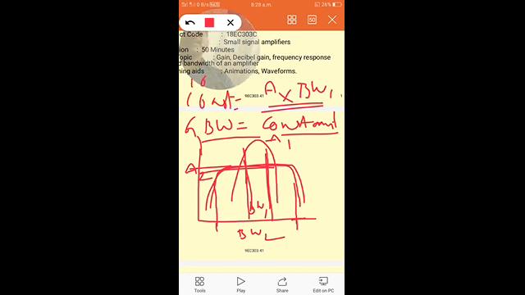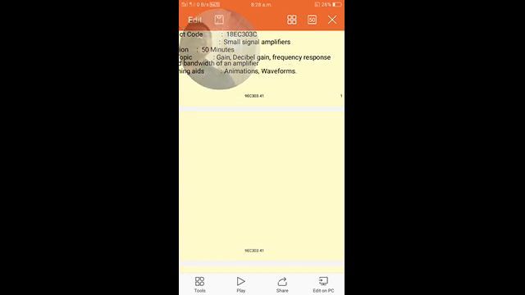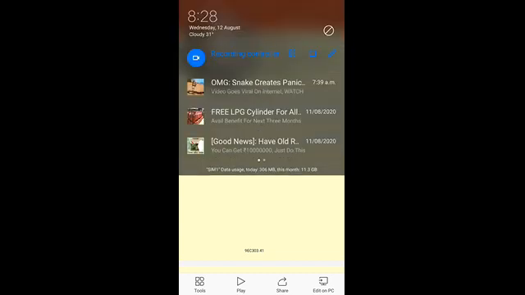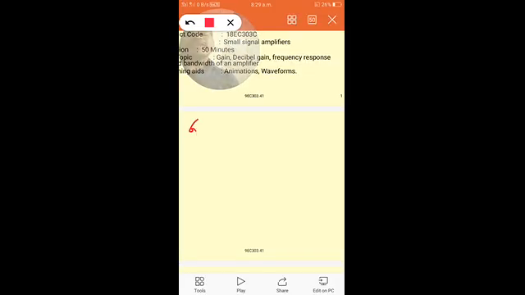Let us consider an example of the gain bandwidth product of an amplifier. The gain bandwidth product is always a constant.